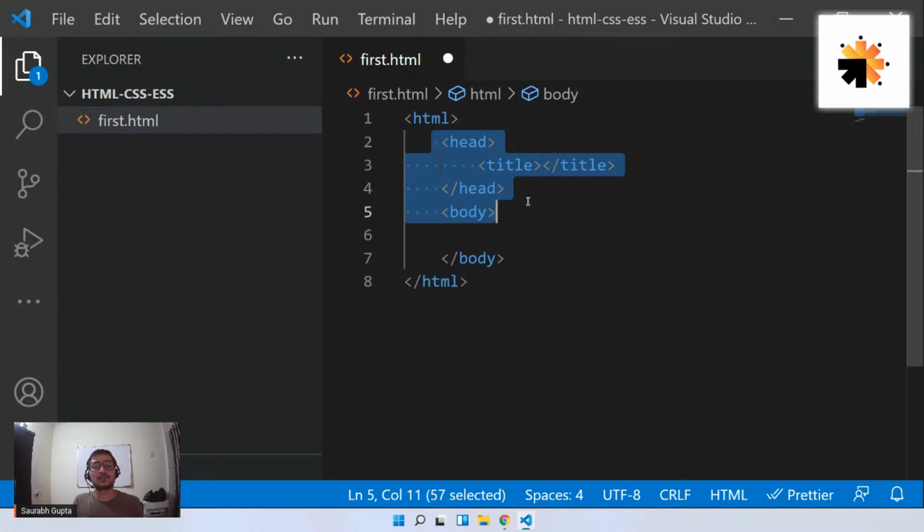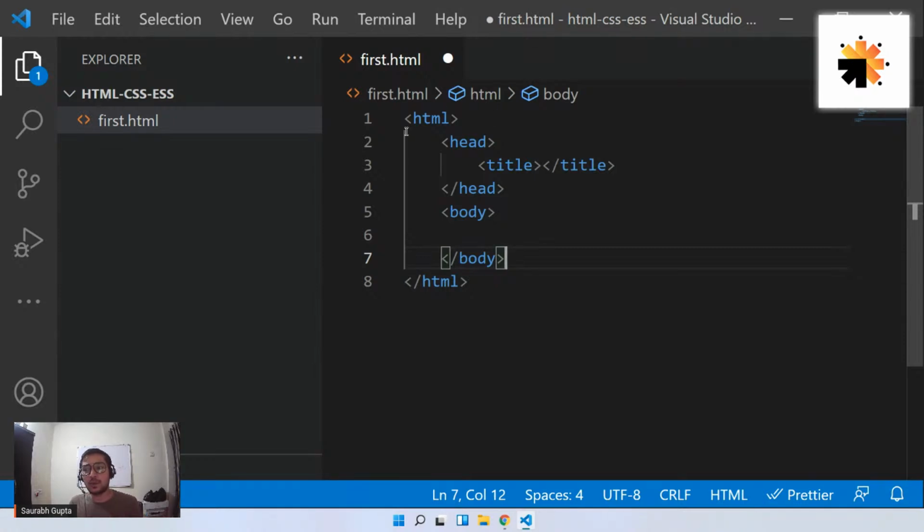So what do we do there? The head section is for the maintenance of extra information, like what is the language of the web page and what are the external links of this web page. The head section is for extra information related to the web page: encoding information, meta information, keyword information. Don't worry, we'll talk about all that. Right now, just hear me out. There is no output for the head section. It is only for extra information, which you can also call metadata. And the body is the section in which you create your content, like images, audios, videos, and everything. Is that clear, everyone? Guys, are we clear? Don't worry about it right now.